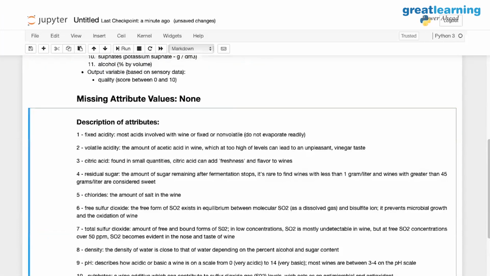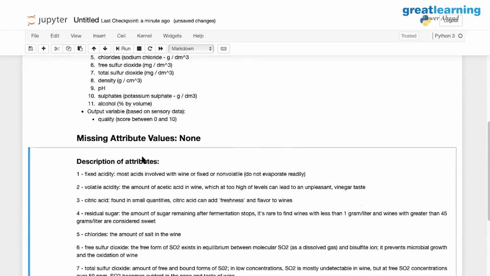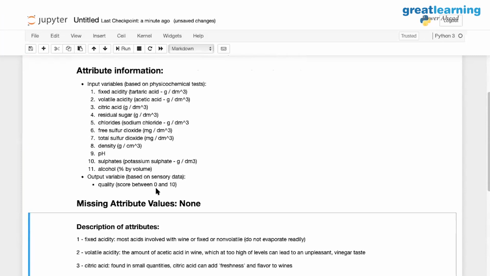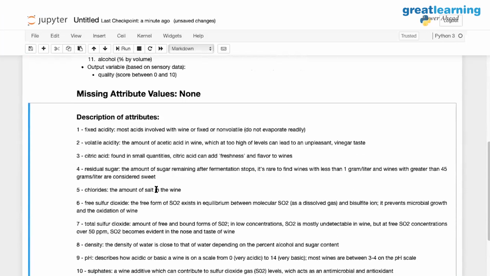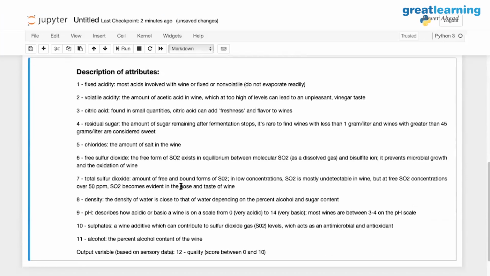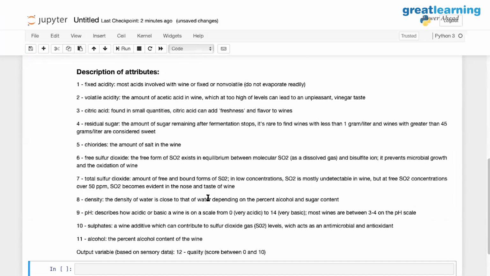So this is a data set. We're talking about what data set we have. We have fixed acidity, volatile acidity, citric acid, residual sugar, chlorides, all these things. You will have the description of the attributes. General point of advice when you're a data scientist working with all of these: please be inquisitive. Try and look at the information, try to understand all of this, and then make your implementation or model predictions or whatever.